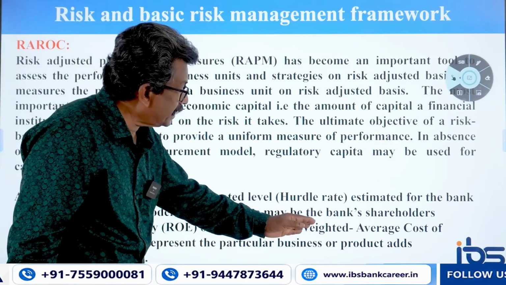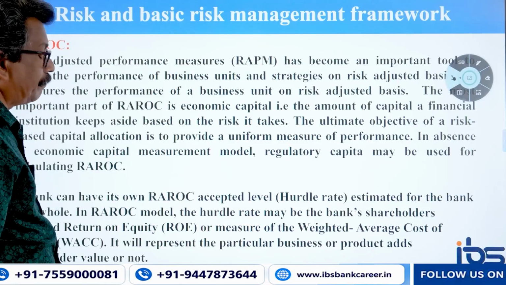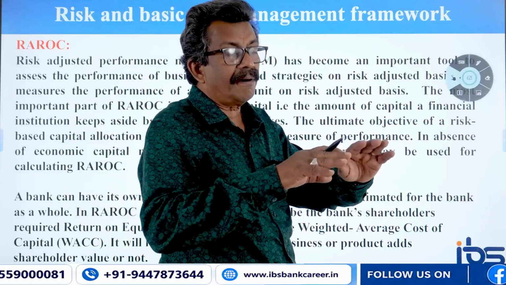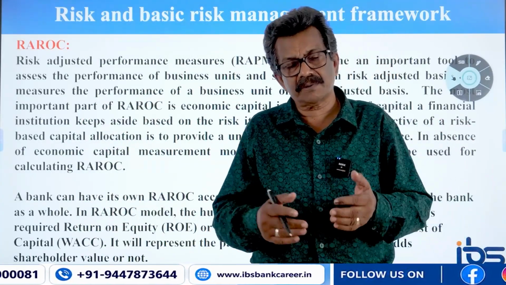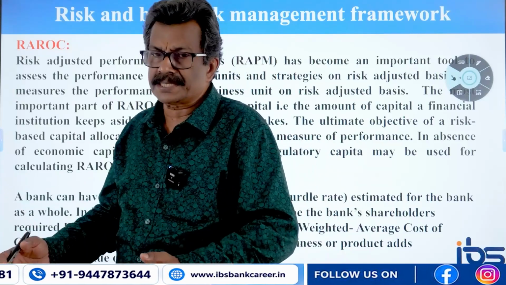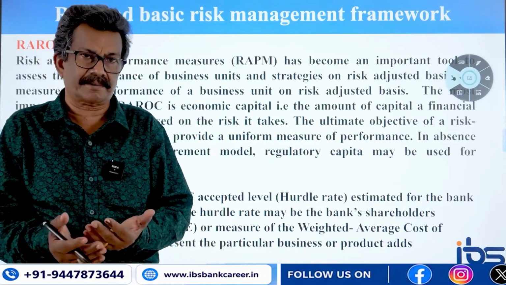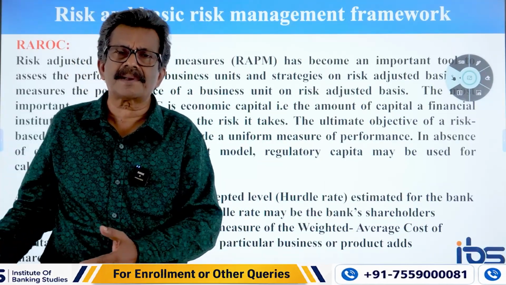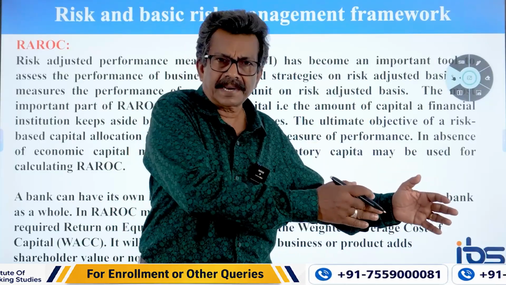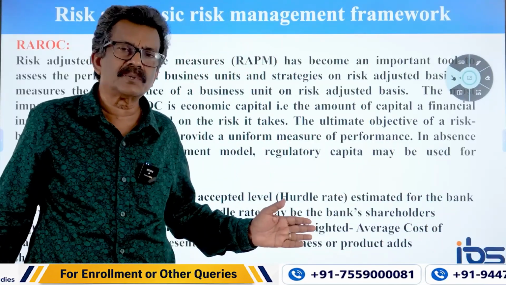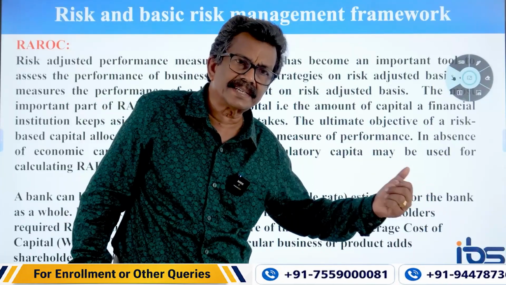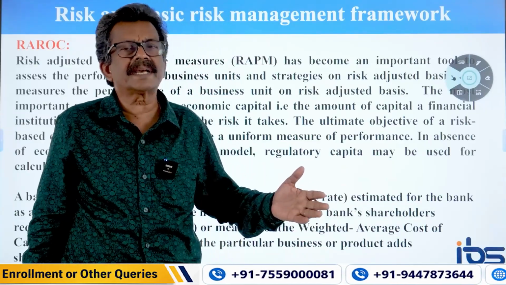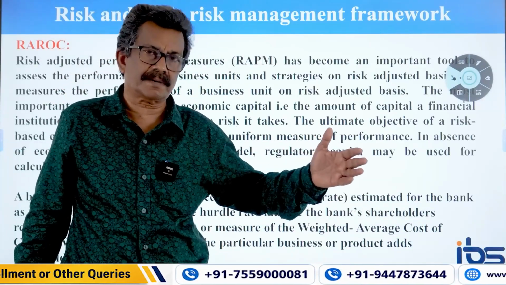Or a measure of the weighted average cost of capital, WACC. It is nothing but the weighted average cost of all its sources of funds. That means your own funds, equity, or the borrowed funds, debt. So debt and equity costs are arrived at and the weighted average cost is arrived at. That is also a basis for fixing the RAROC hurdle rate. Either they can use ROE, return on equity, as the hurdle rate for fixing the risk-adjusted return on capital, or they can use WACC, weighted average cost of capital.